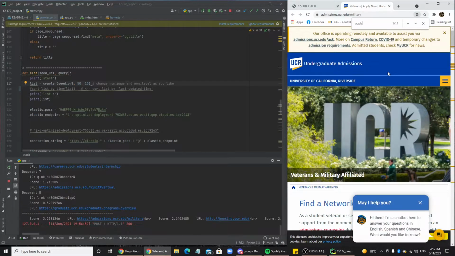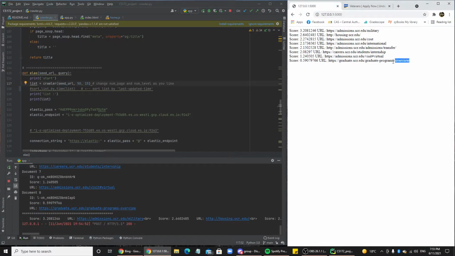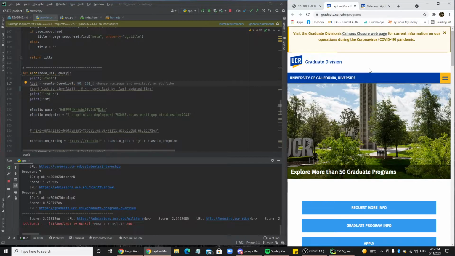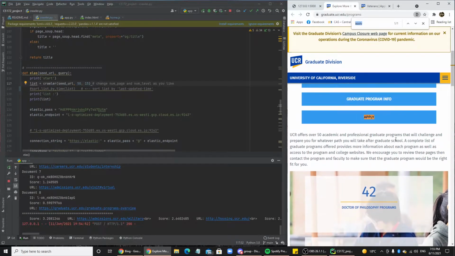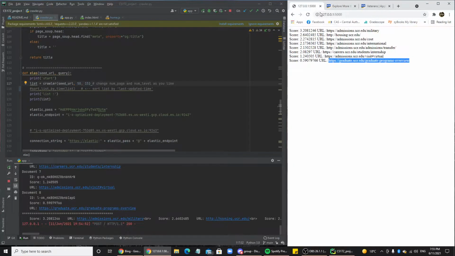We're going to go ahead and show you all the times. So apply comes out 14 times on this page. And then on the last page, it should be a lower number. Apply only comes out once. So you can see the difference between the highest score and the lowest score.